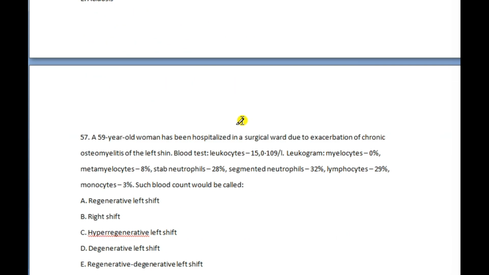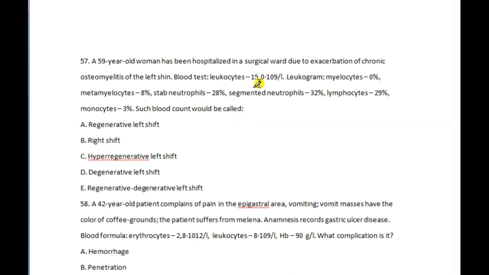And next question, the leukogram. Myelocytes 0 percent, metamyelocytes 8 percent, stab neutrophils 28 percent, which means that the ratio between immature and mature cells is going to be greater than 0.08. So the shift is going to be to the left, and the immature cells are going to be high. That means a regenerative left shift.